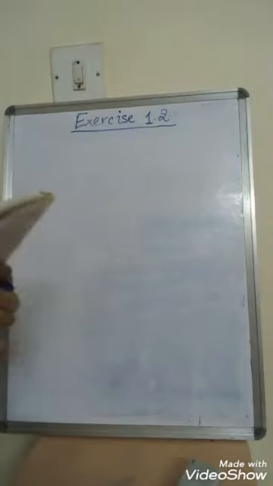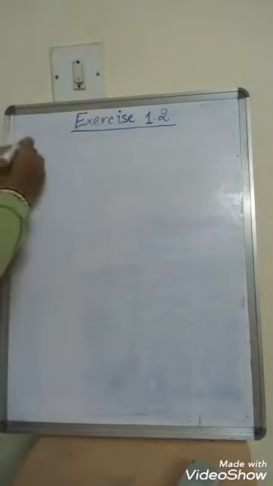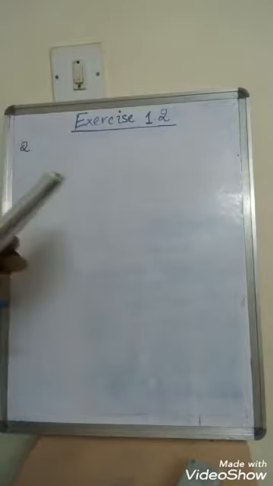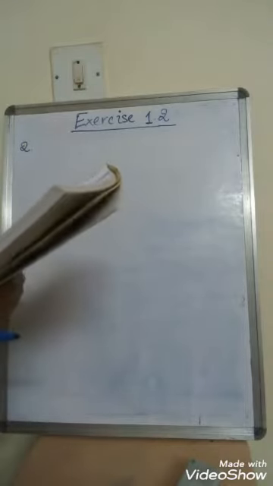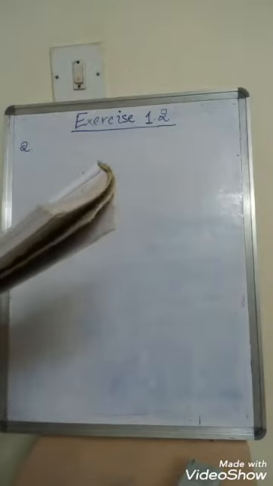So now we come to question number 2. So what is given there in question number 2? Look into your book, page number 8. Are the square roots of all positive integers irrational? If not, give an example of the square root of a number that is a rational number.